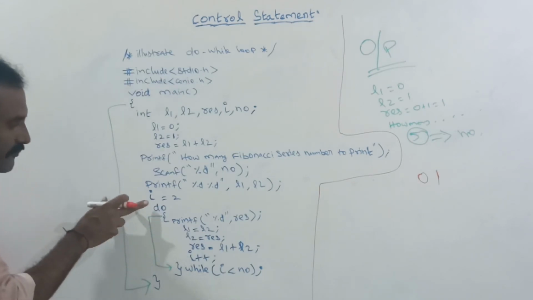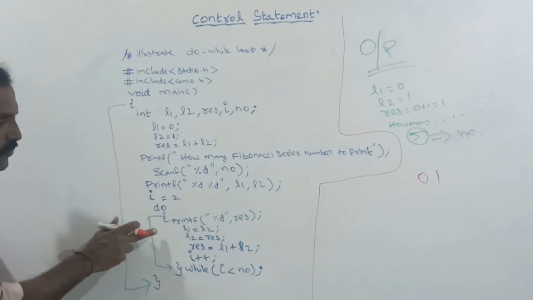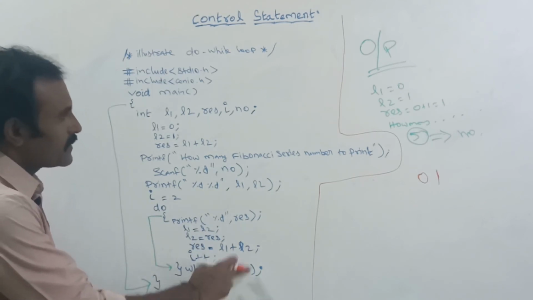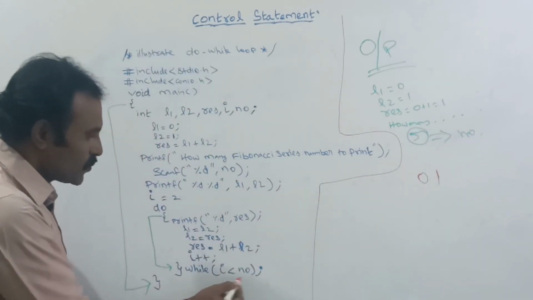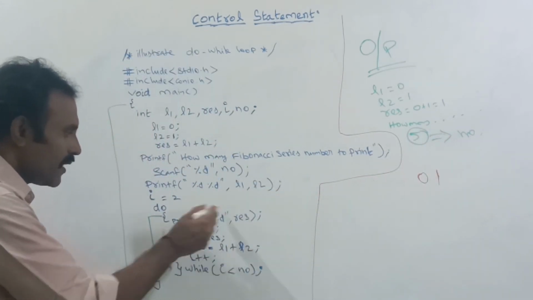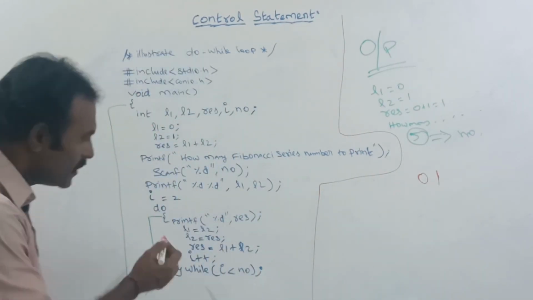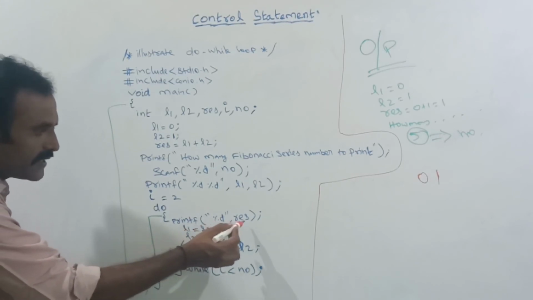So here I am initializing the I value to 2. From 2, up to while I is lesser than or equal to NO, here I have given the NO value as 5. From 2 to 5, the block of statements inside will be repeated. 2 to 5 means 3 times it will be repeated. So at the very first time in the loop I am telling to print the result value.